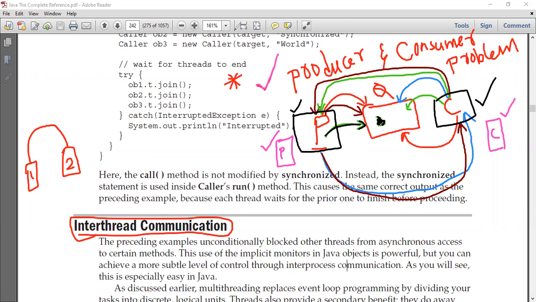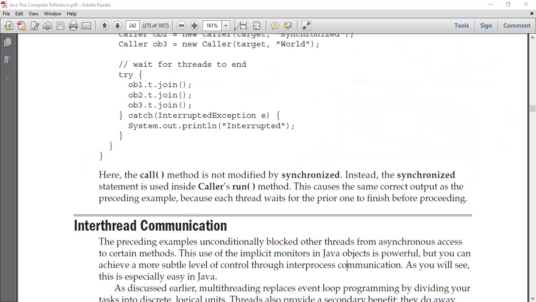Now, let me erase all this stuff. Let us see this with respect to coding. Here we have a producer, and in between we have a queue, and we have a consumer. As I said, the producer is a thread and the consumer is a thread.